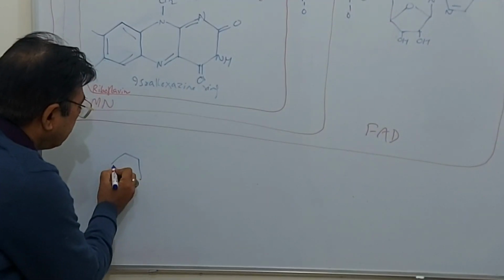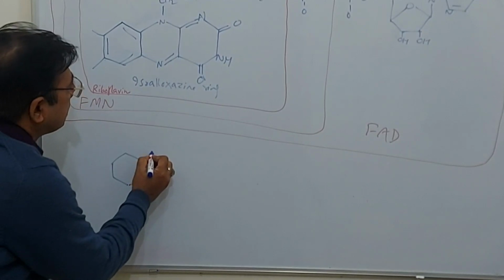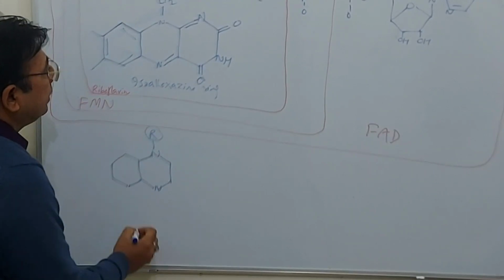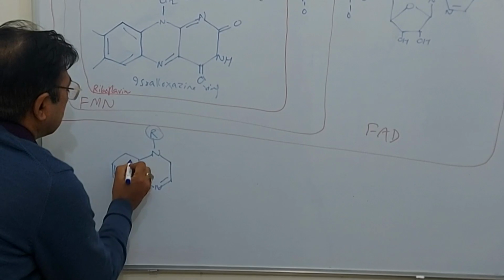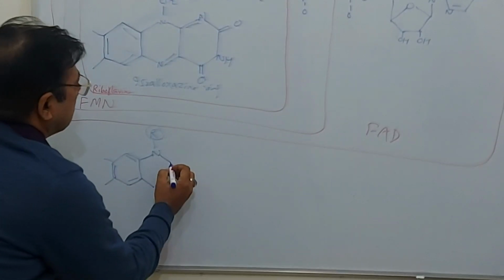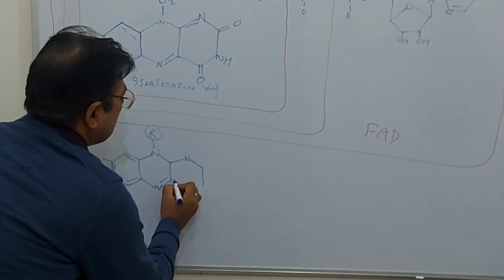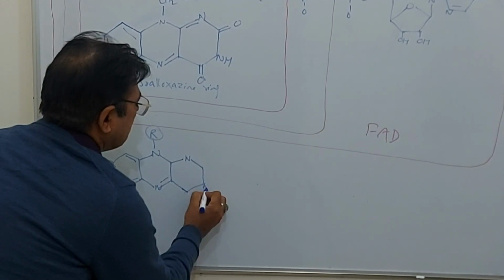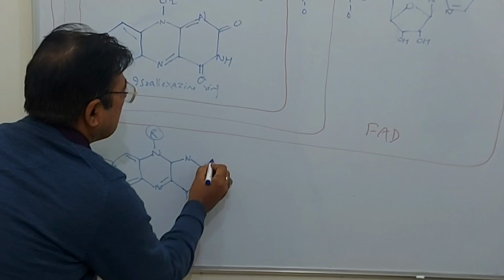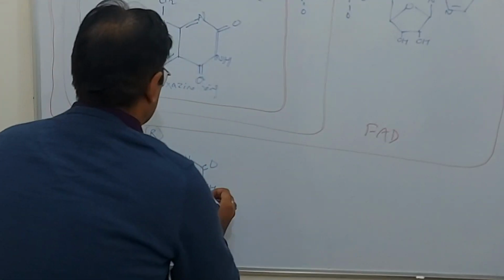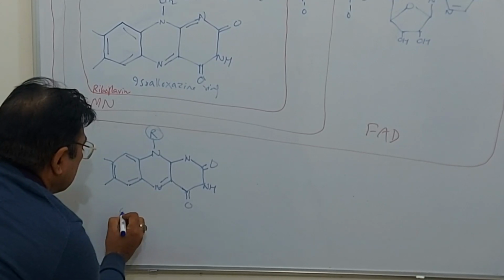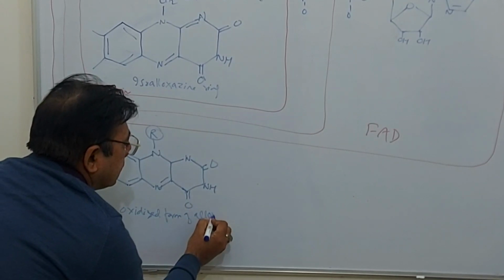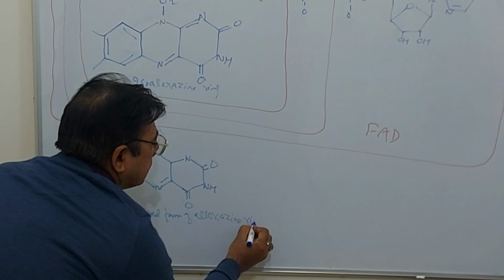Here you see this is the isoalloxazine ring, and for the side chain I am just writing R. This is the oxidized form of the alloxazine ring.